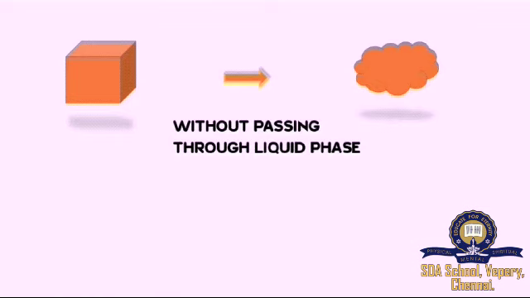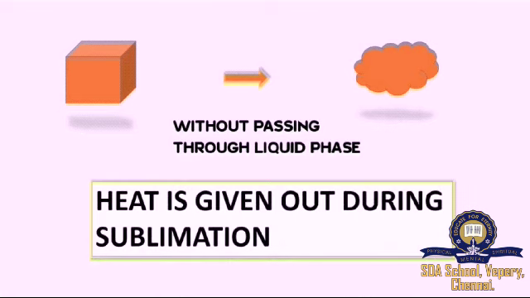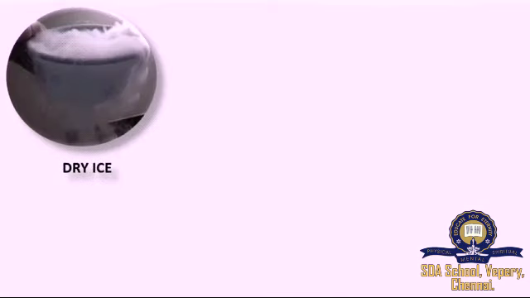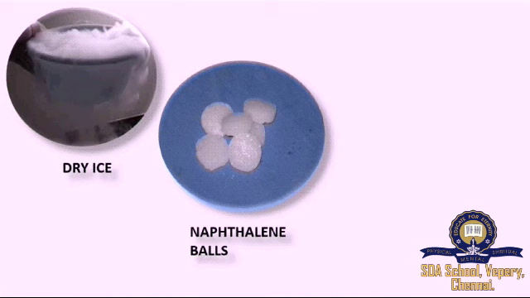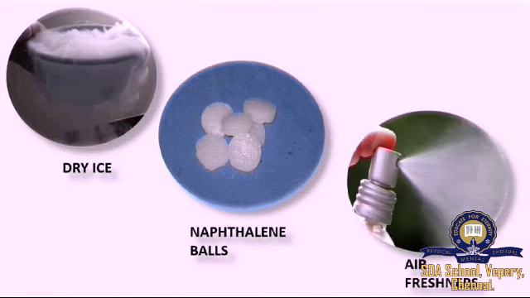There are three phases: solid, liquid, gas. But the solid is directly being converted to the gaseous state without even passing through the liquid phase, right? And heat is being given out during the sublimation process. The examples for the sublimation process in nature are dry ice, naphthalene balls, air fresheners. In all of these examples, the solid state is being converted to the gaseous state. That's why we call it sublimation in all of these examples.